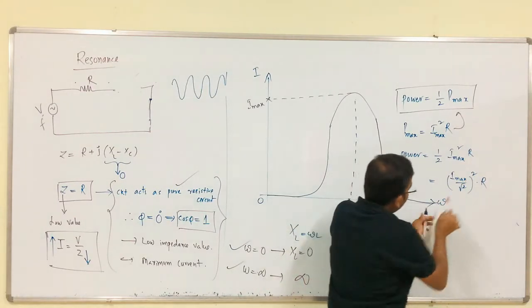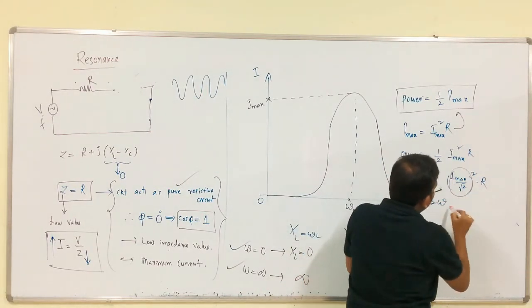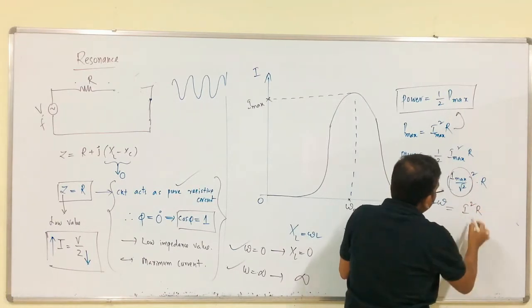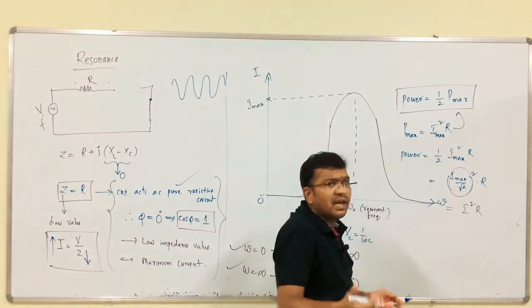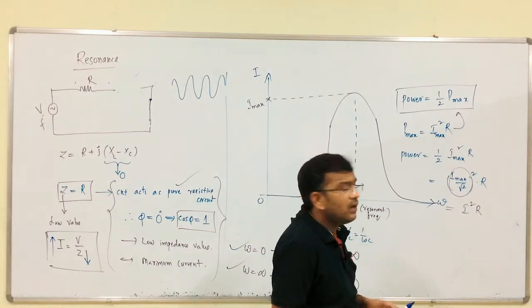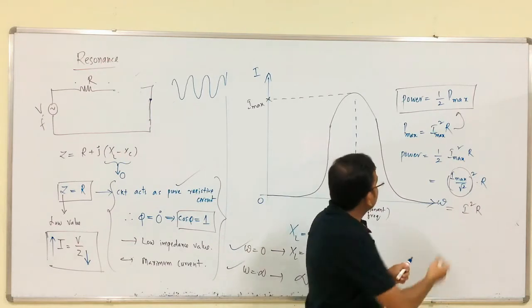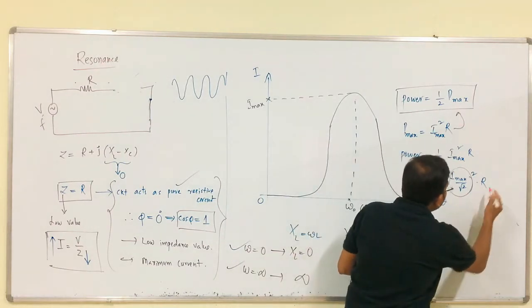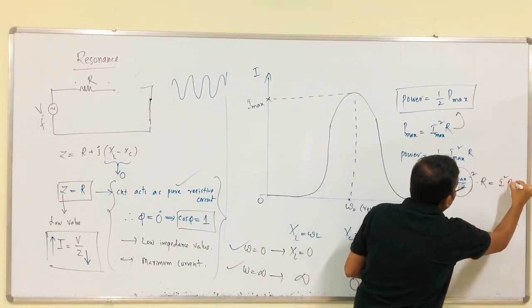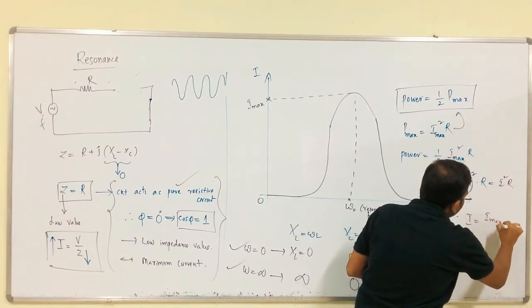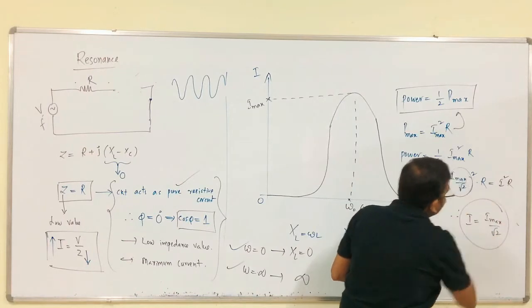So, this I max by root 2 is nothing but the IRMS, that is I square R, IRMS square R. Now, it is nothing but which is equal to I square R. Therefore, I is equal to I max by root 2.